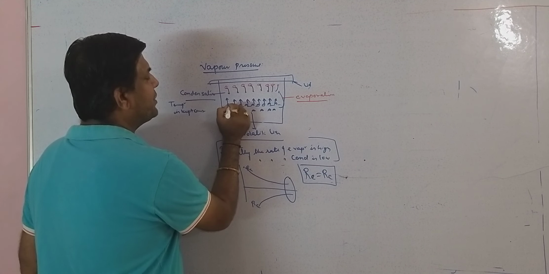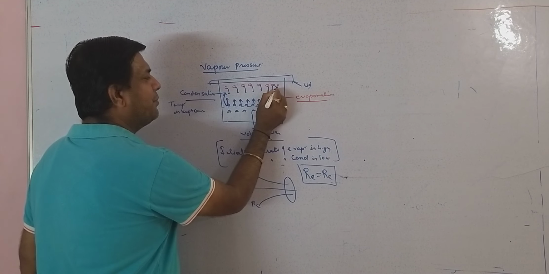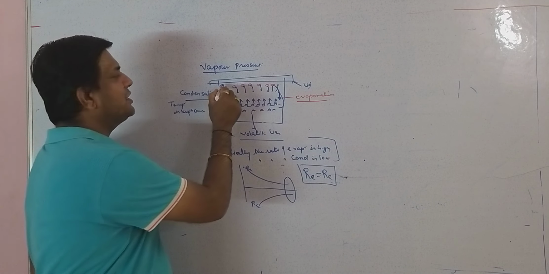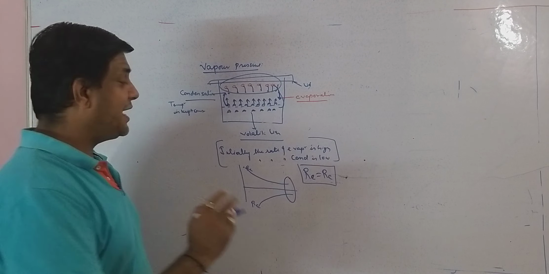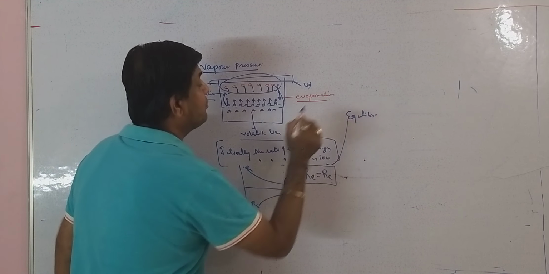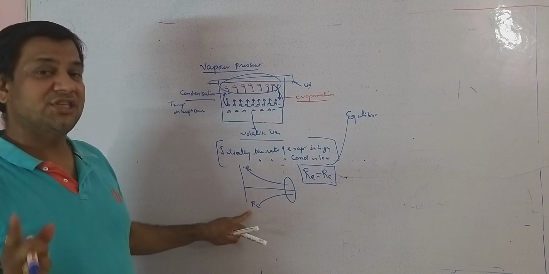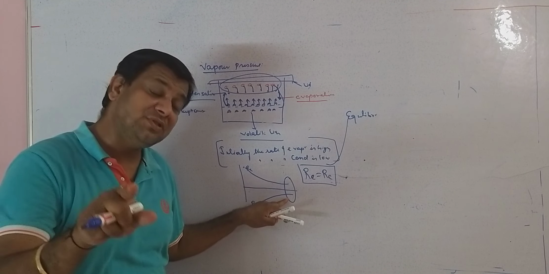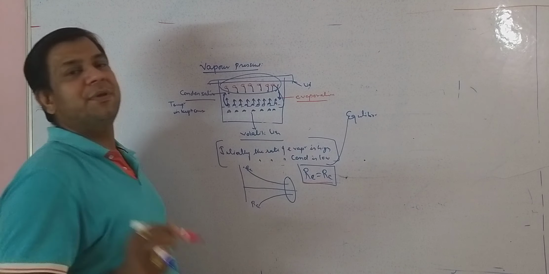The number of liquid molecules converting into vapor equals the number of vapor molecules converting into liquid. That means the concentration of the vapor will become constant at the state of equilibrium. How will it become constant? Very clear. Initially the rate of evaporation is high and the rate of condensation is low, but as time passes, the evaporation and condensation rates become equal. It is called the dynamic equilibrium.